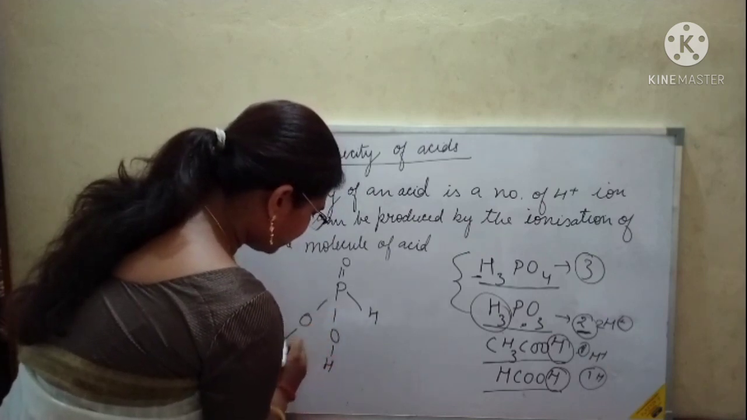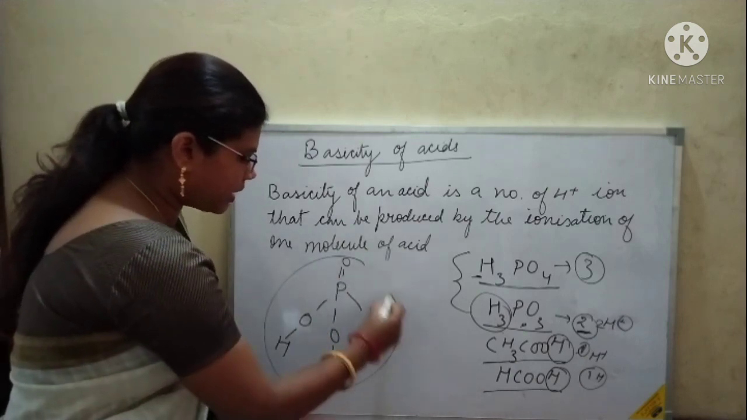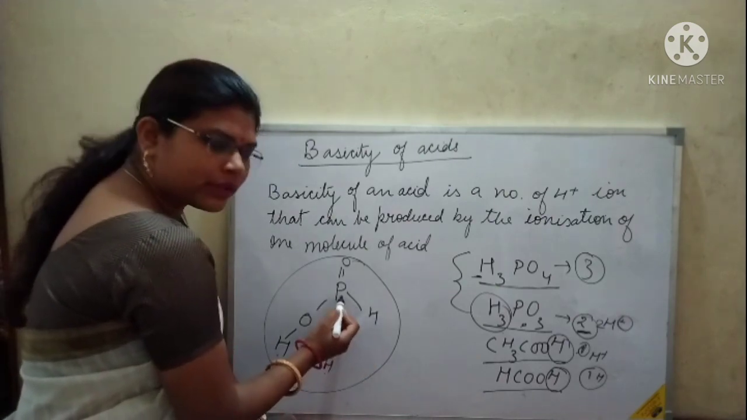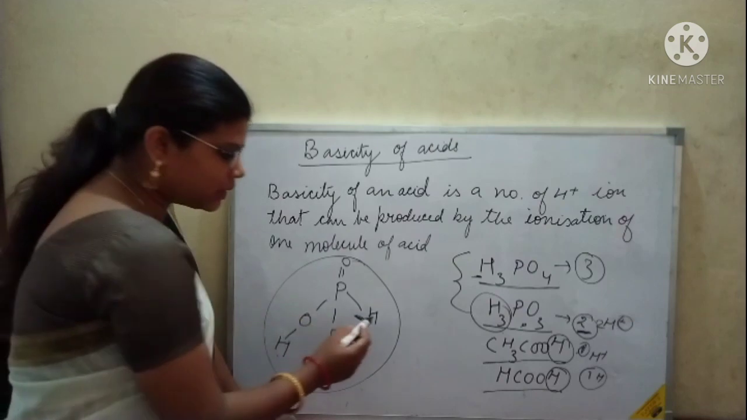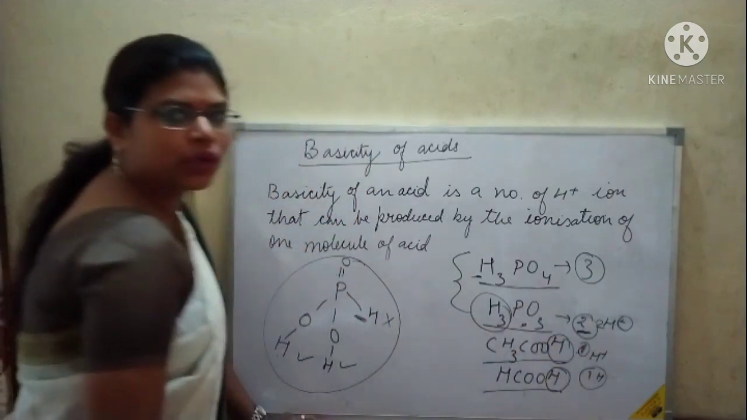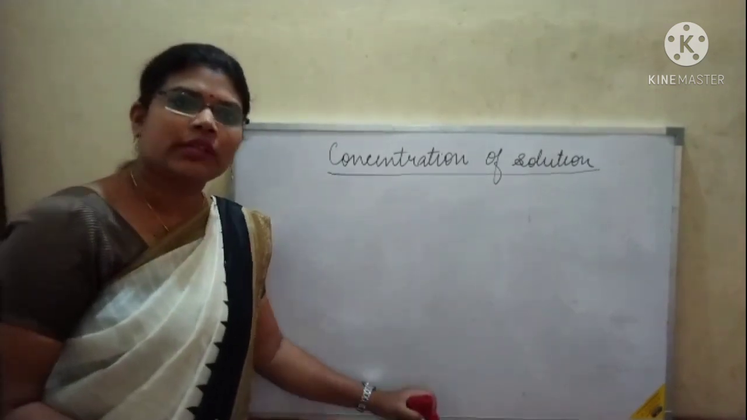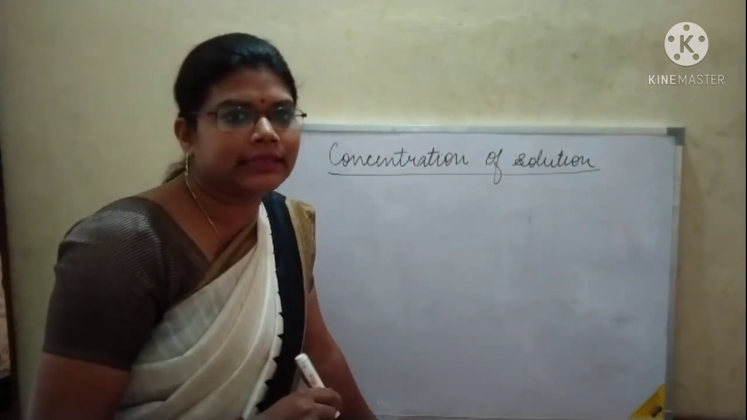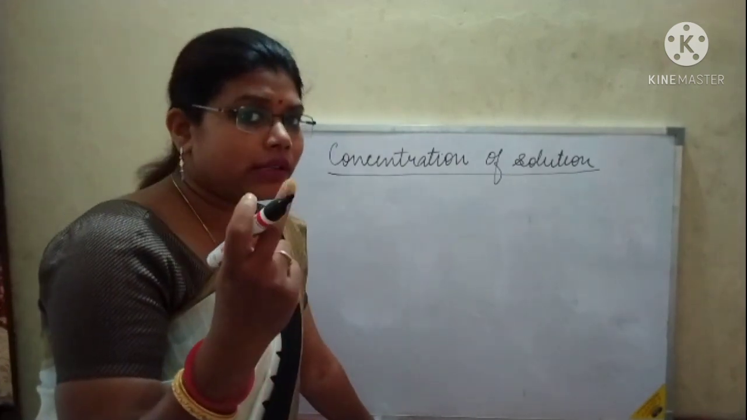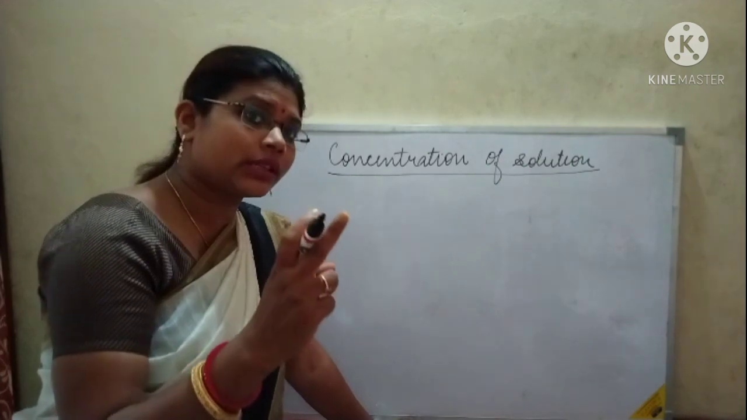So students, we have already seen that acid is classified on the basis of its occurrence, that is, whether it is a mineral acid or an organic acid. Then acid is classified on the basis of its strength, weak acid or strong acid. Then on the basis of basicity, we can classify into 3: monobasic, dibasic, tribasic. Which gives 1 hydrogen ion is monobasic, which gives 2 hydrogen ions is dibasic, and which gives 3 hydrogen ions is tribasic. Then the concentration of solution.